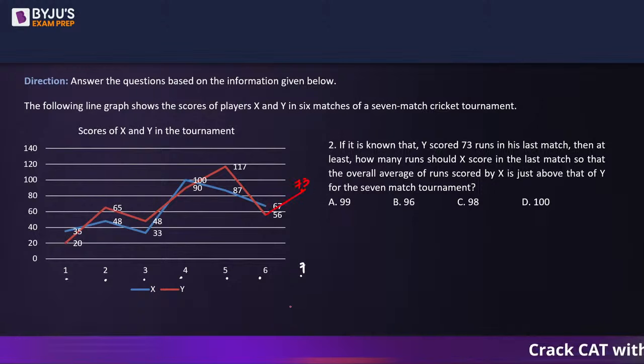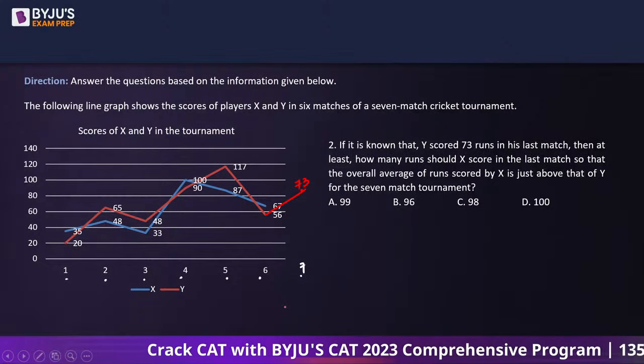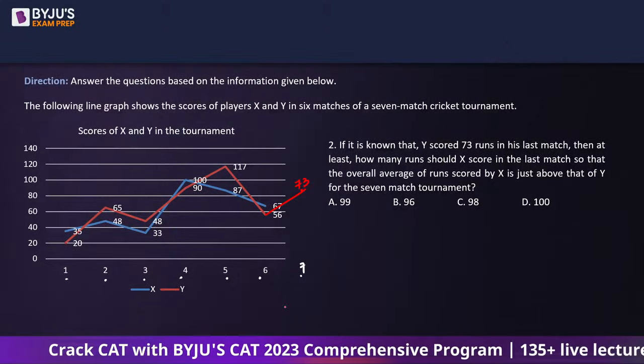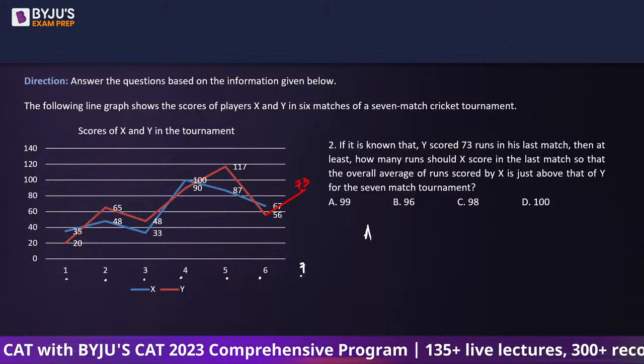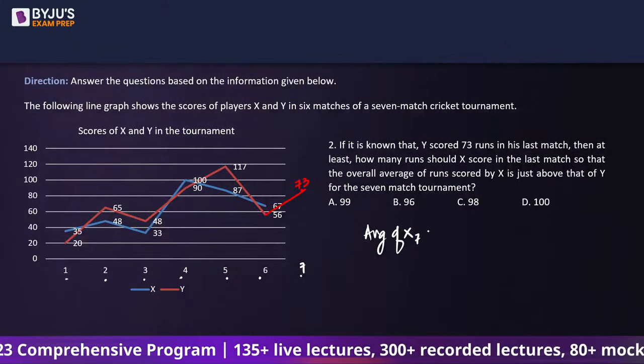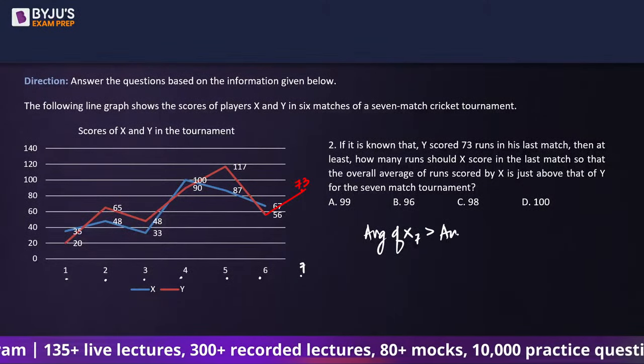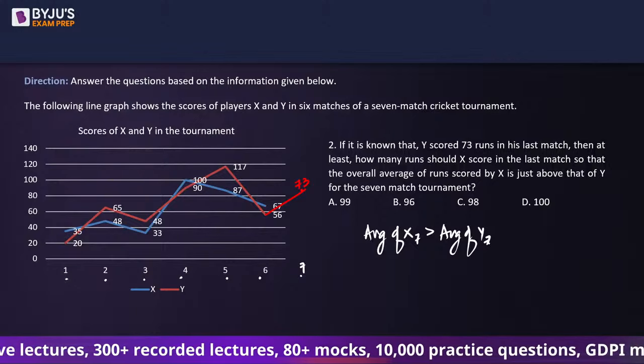How many runs should X score in the last match so that the overall average of runs scored by X is just above that of Y for the 7-match tournament? Now, the average of X in 7 matches should be greater than, just more than, the average of Y over the 7 matches.